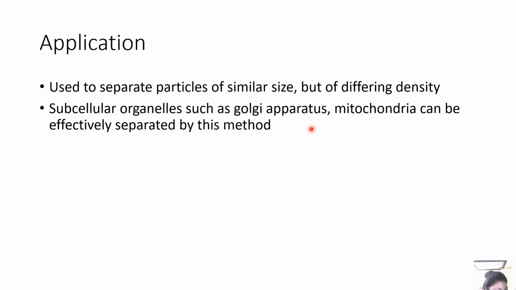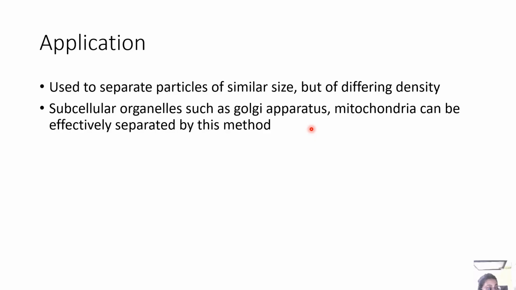Now, one of the questions that comes up is what is the difference between rate zonal and isopycnic centrifugation? Anyway, if we discuss the difference, it's a classic conceptual point, right? That often causes confusion because both rate zonal and isopycnic centrifugation use density gradients, yet the principle of separation is fundamentally different. So let's go step by step, right?